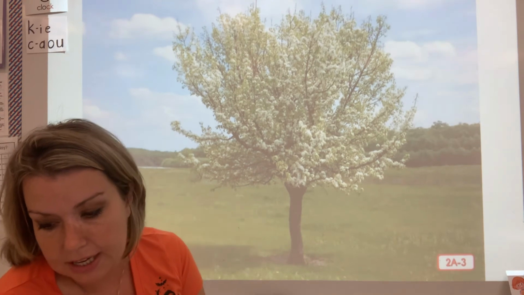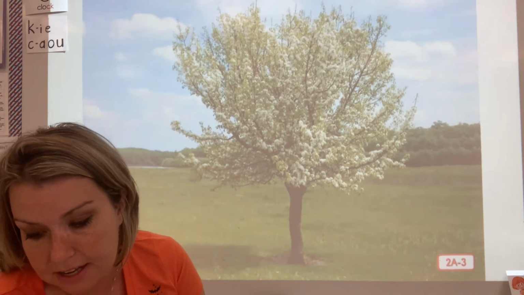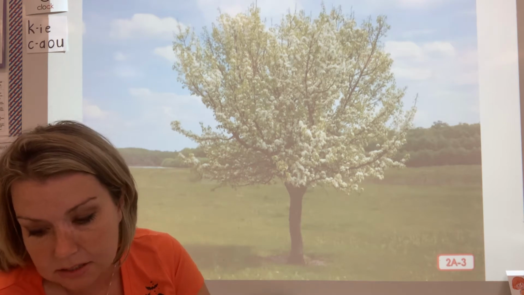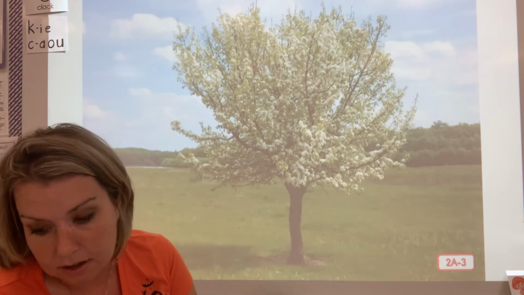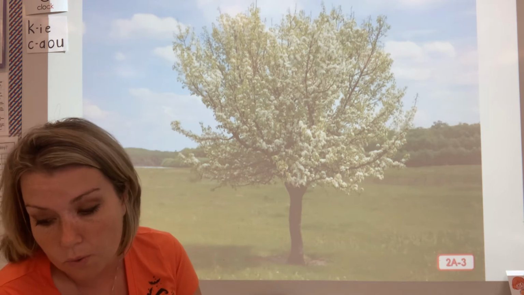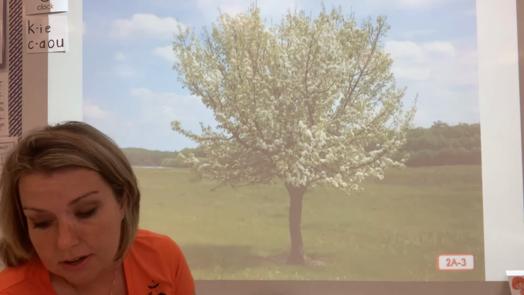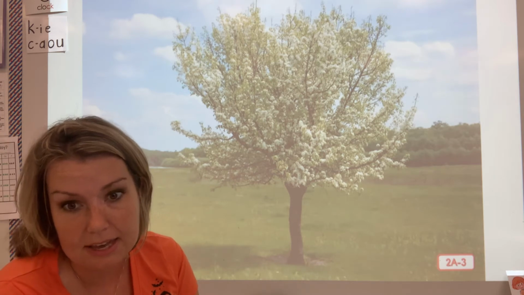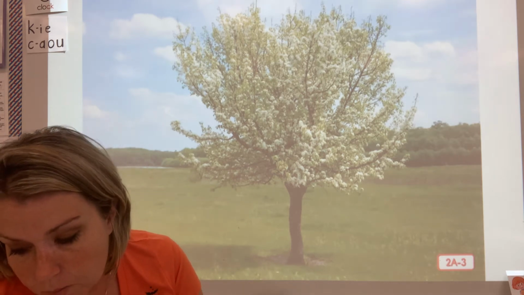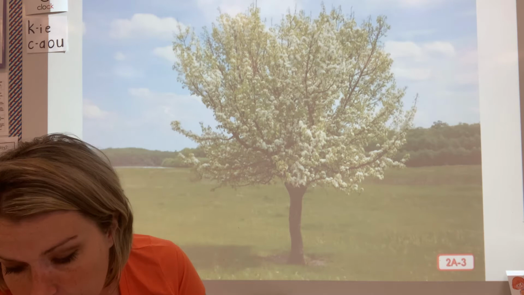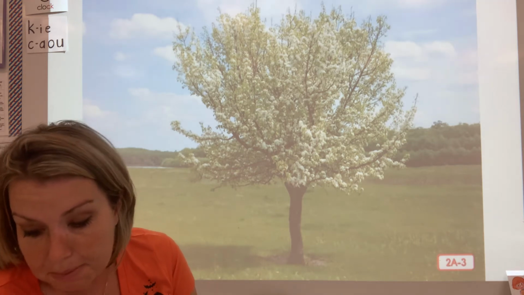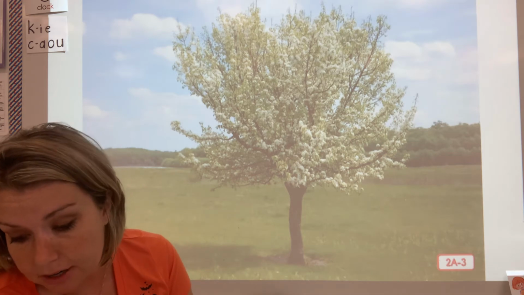This apple tree has the same parts as other plants that we'll be looking at. We can't see any apples because this picture was taken in the spring, when the blossoms or flowers come out. The apples will start to grow in the summer and will be ready for picking in the fall. We can't see the roots of the apple tree because they're growing underground, but we can see several other parts.